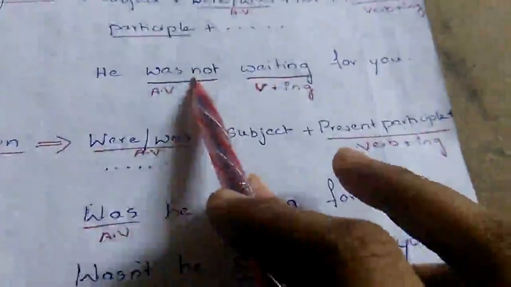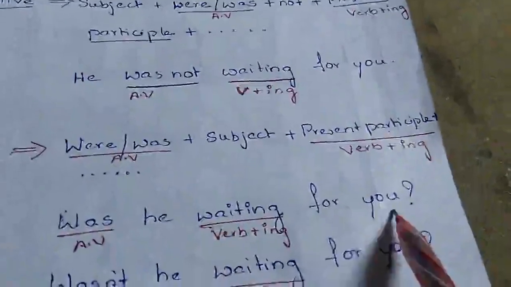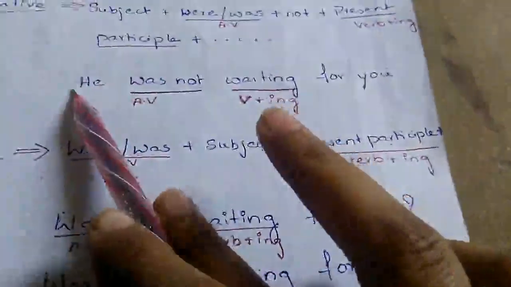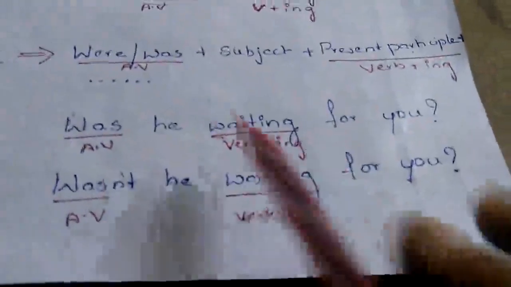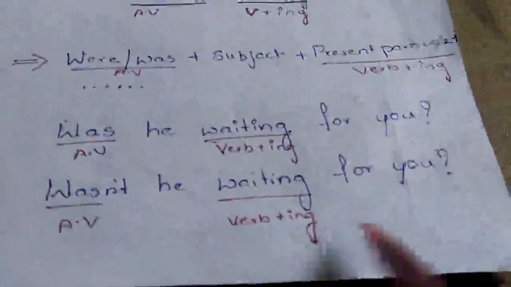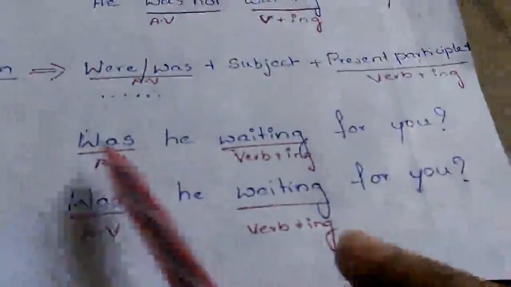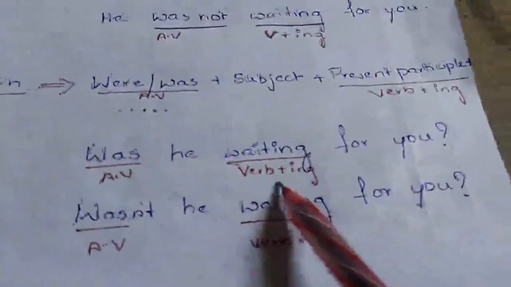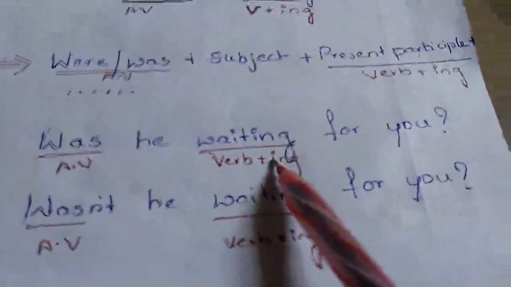And to frame questions, what we do is we simply bring this helping verb to the front of the sentence. That means, was he waiting for you? Here, he wasn't waiting for you. We just brought this helping verb to the front of the sentence to make it a question. Was he waiting for you? Wasn't he waiting for you? This is a negative question. This is a positive question. So was is a helping verb, waiting is the main verb which is in present participle form, and this is a question structure.